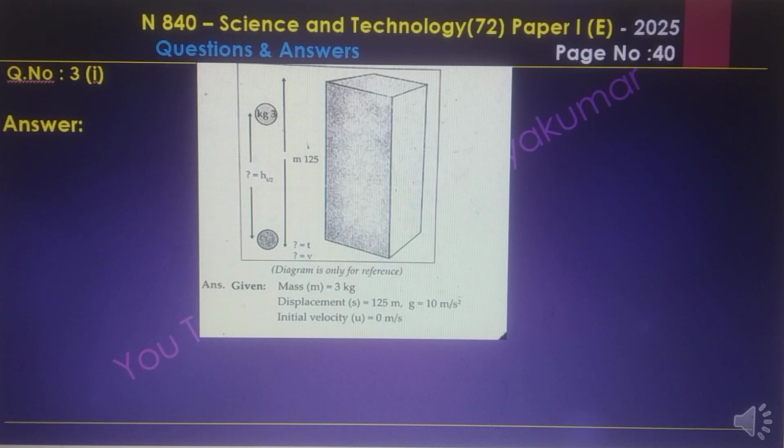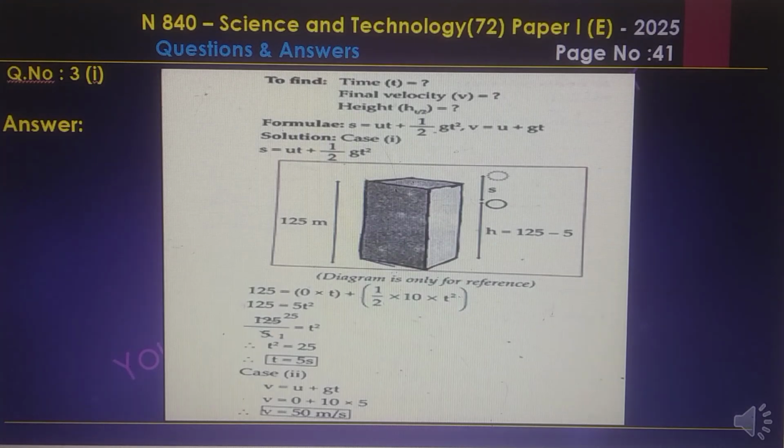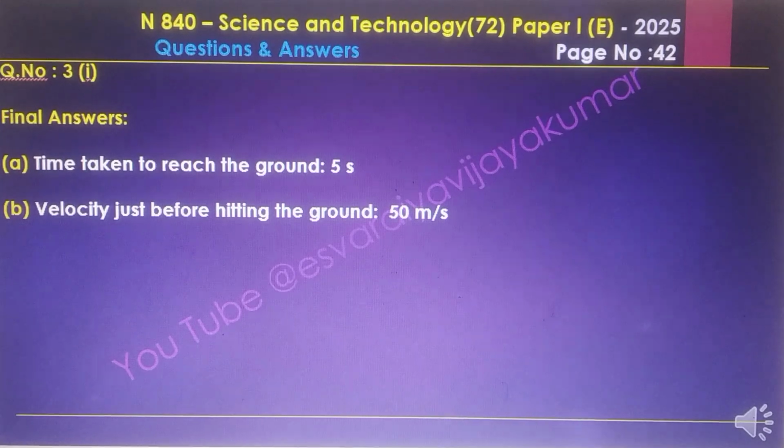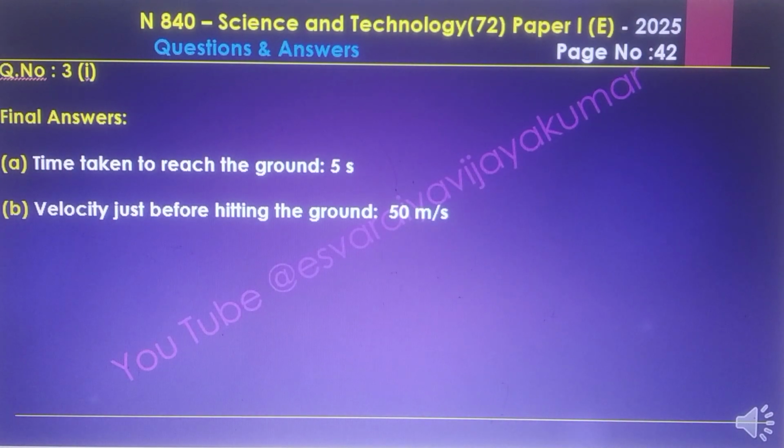The answer to this question: the mass is 3 kg, displacement is 125 meters, and g equals 10 meter per second squared. Initial velocity u equals 0, and finally we have to calculate the time t, final velocity v, and height. The formulas are s = ut + ½gt² and v = u + gt. Calculating based on that, we get time as 5 seconds, and for the velocity, u + gt, we get 50 meter per second. The final answer: the time taken to reach the ground is 5 seconds and the velocity just before hitting the ground is 50 meter per second.